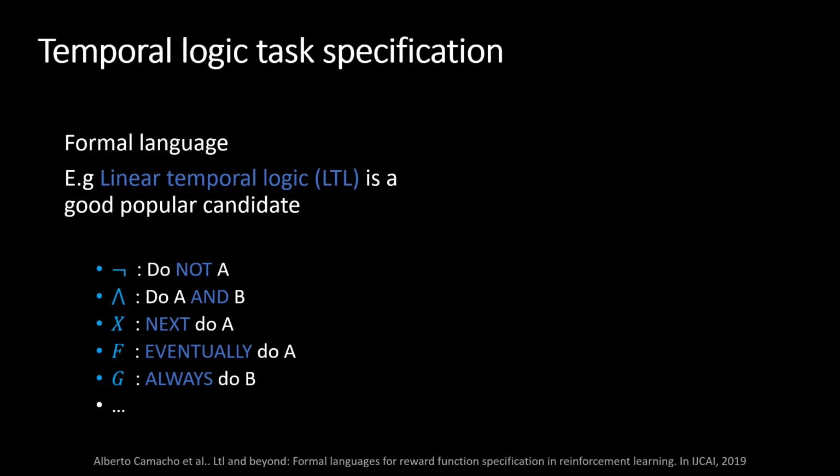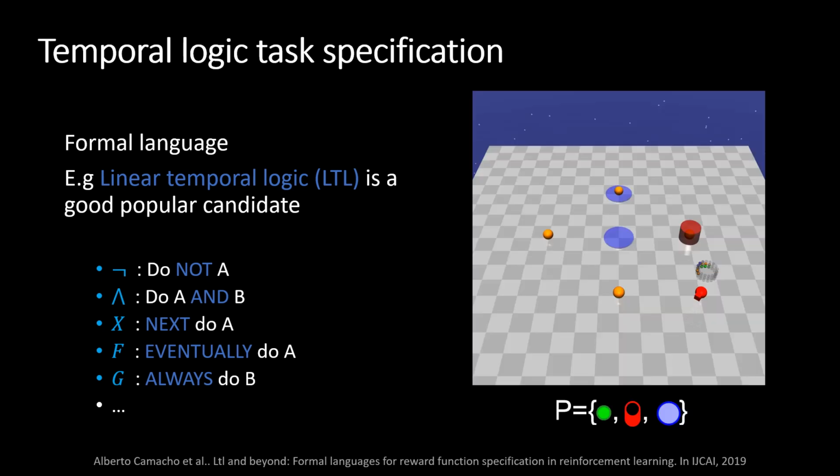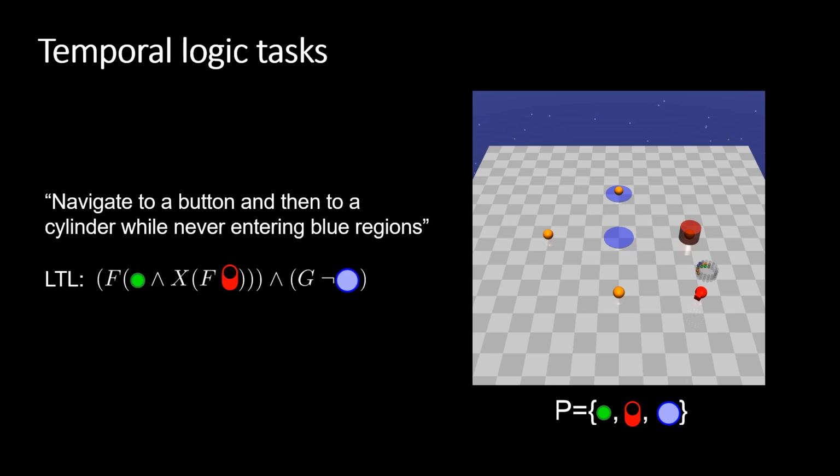One common and natural approach is to specify tasks through formal languages, such as linear temporal logics. Here, tasks are specified using temporal and logic operators over high-level events in the environment. Consider, for example, the safety gym domain where a point mass robot has sensors to detect when it has reached a green button, the red cylinder, or a blue region. The agent may then be required to, let's say, navigate to a button and then to a cylinder while never entering blue regions. This can be specified using linear temporal logic using the shown expression.